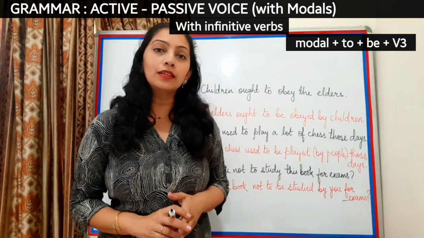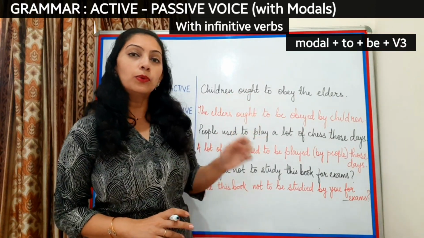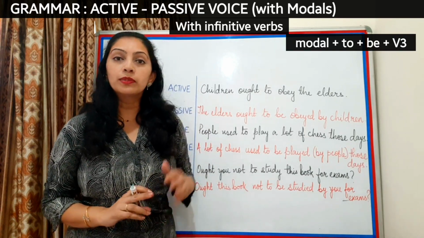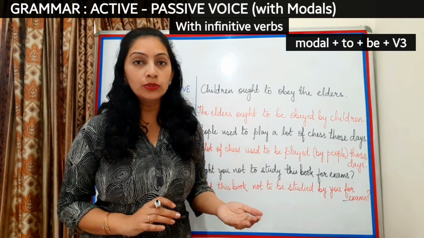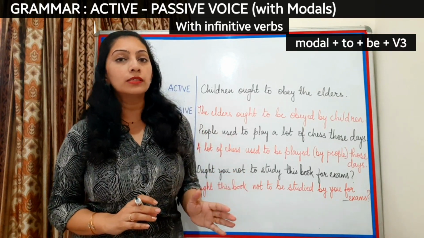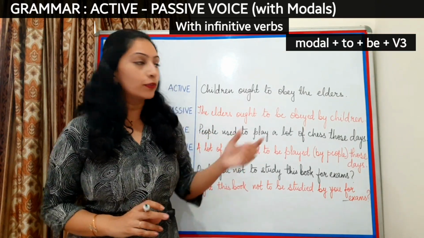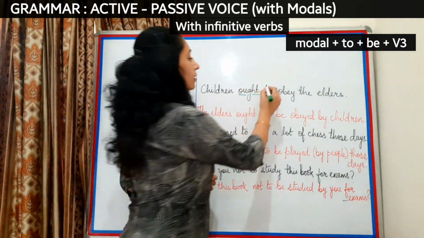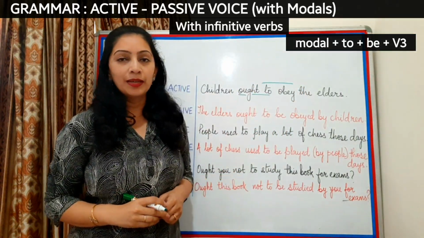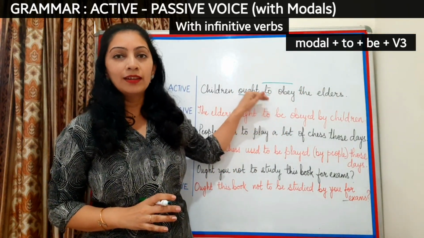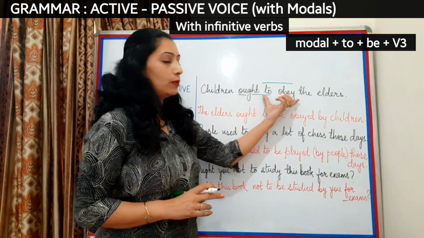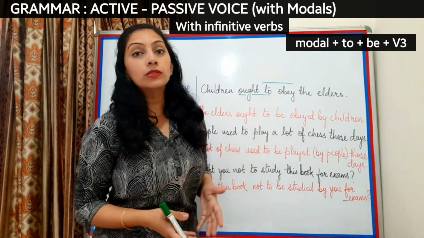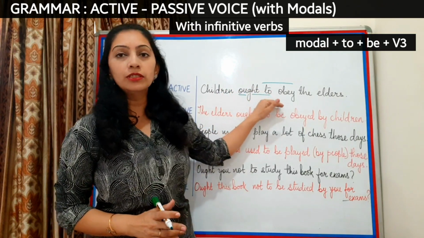They will remain the same always. When these infinitives are used with modals, they are used only with selected modals, not with all. For example, they can be used with ought to, used to, or have to. These are the only three modals which will use the preposition to. And of course, after the modal, you may have a look at it like this, or you may have a look at it like this, but the meaning remains the same. All it tells us is that this main verb is in infinitive form because it has to before it. Or you can also say that it has a modal with a preposition to.